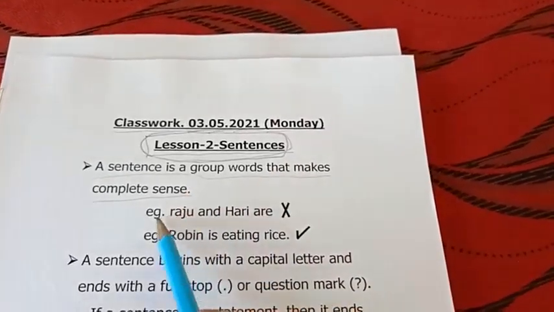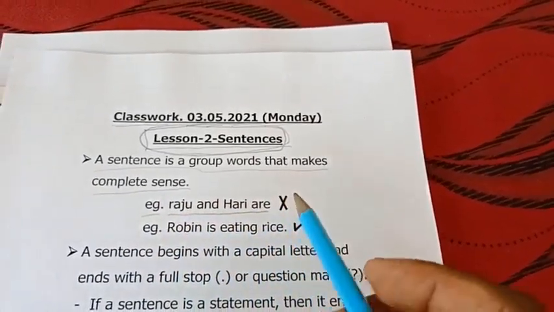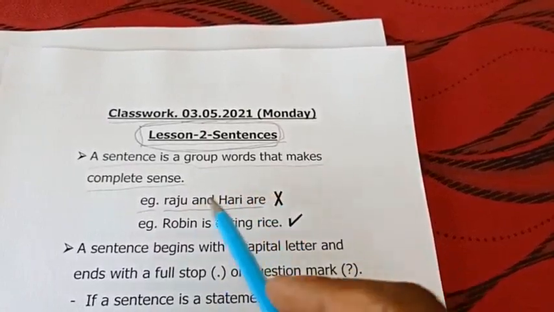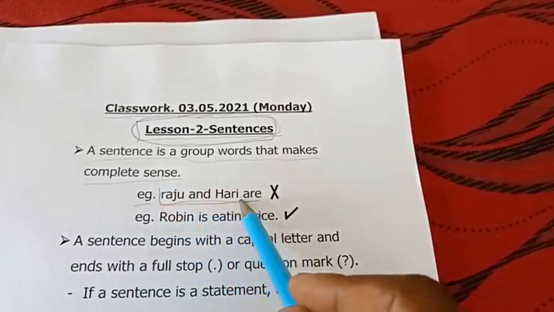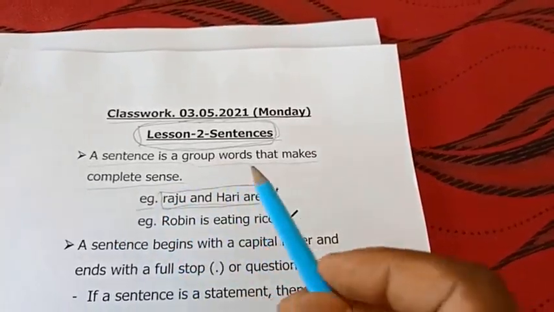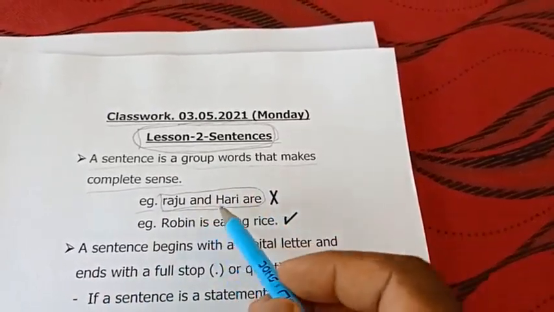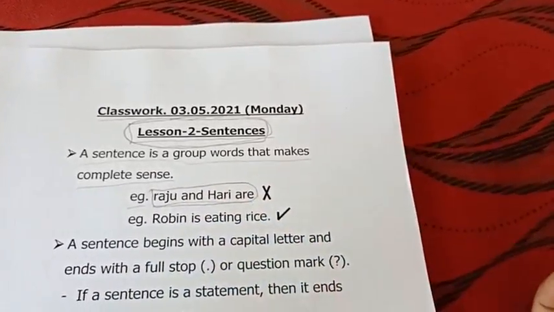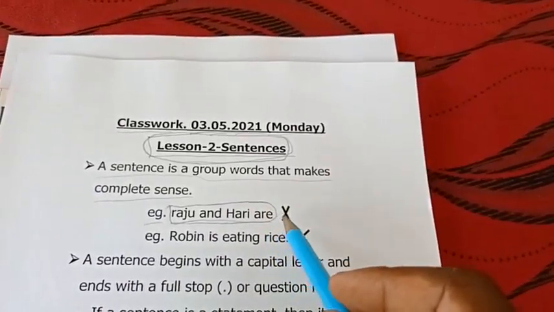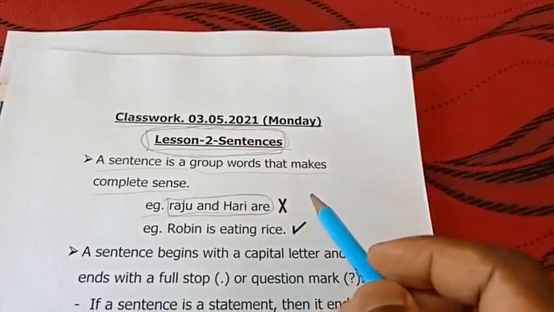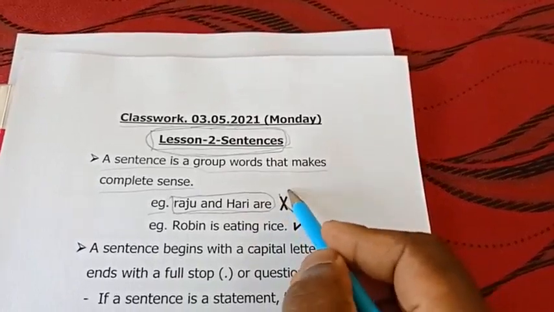Look at the example here. Example is Raju and Hari are. See, here there are 1, 2, 3, 4 words in a group. This is a group of words, we can say. But this group of words is not making any sense. It's not giving any meaning. It just says Raju and Hari are. Then we do not know what it wants to say. Therefore, since this is not making complete sense, this group of words is not giving any meaning. Therefore, this is not a sentence.